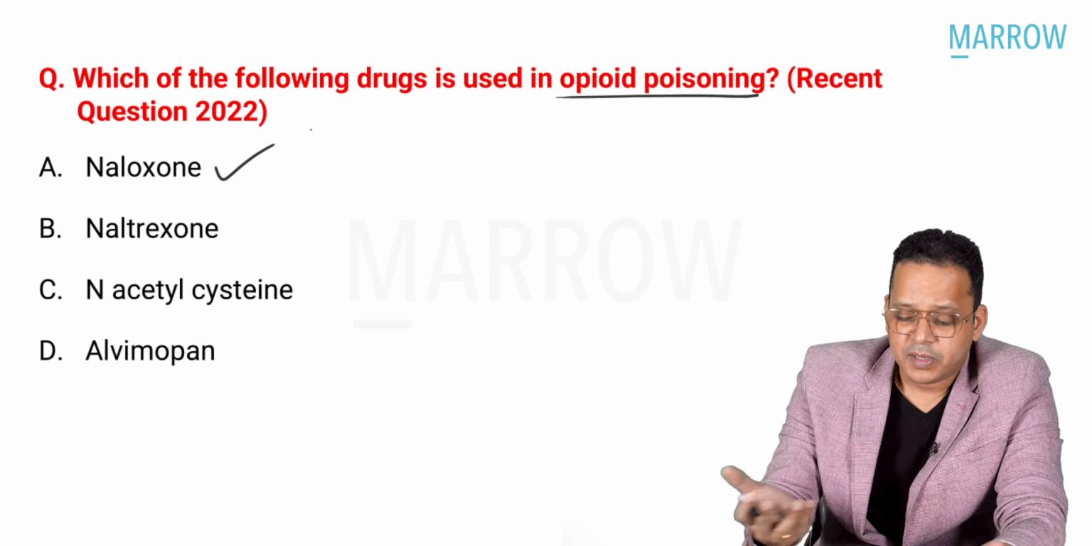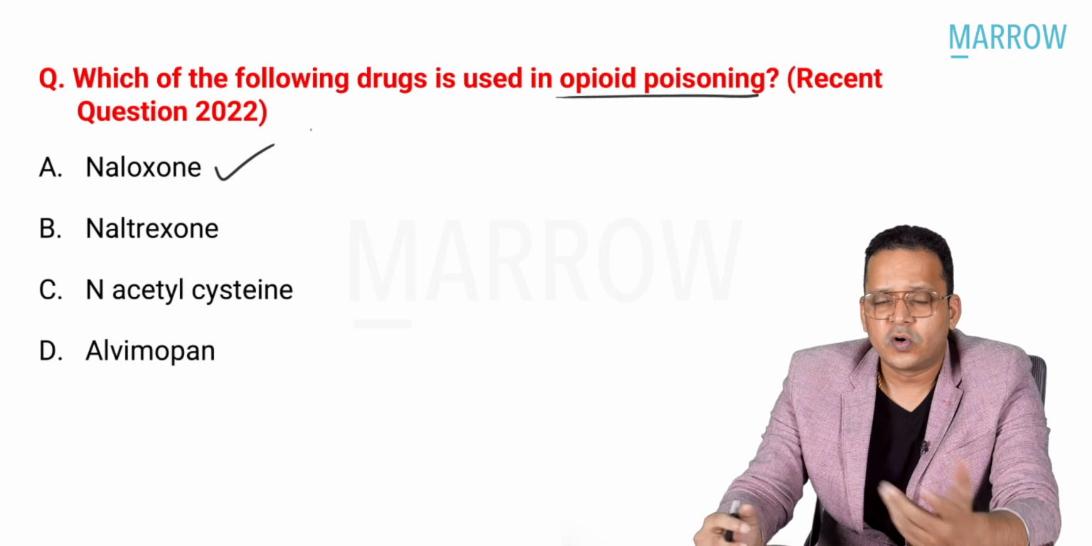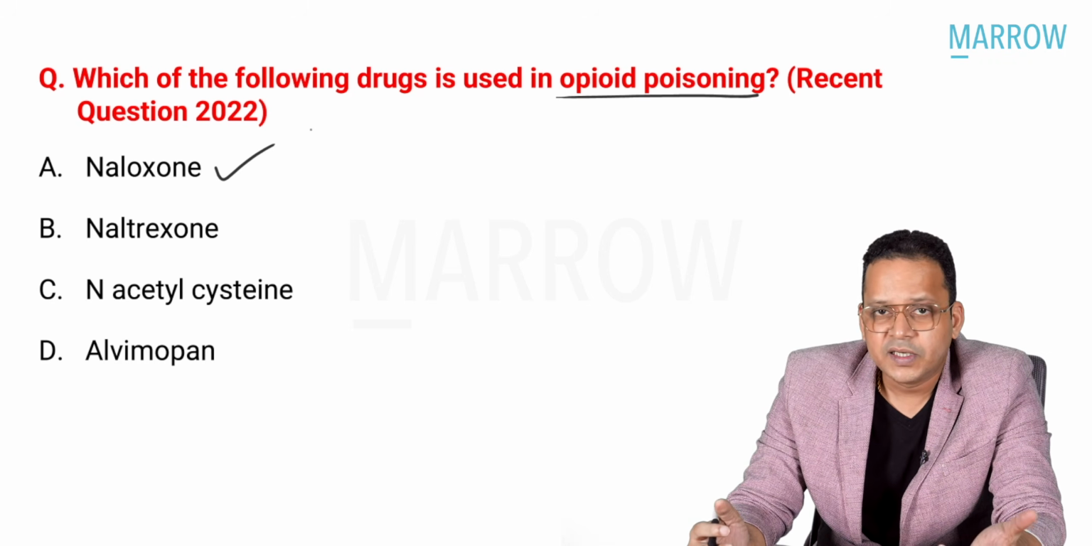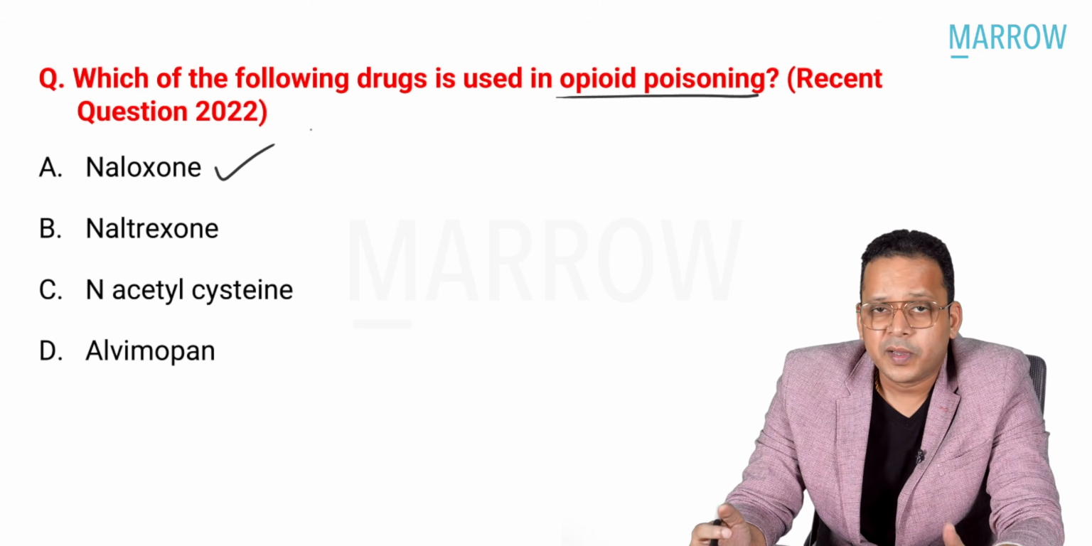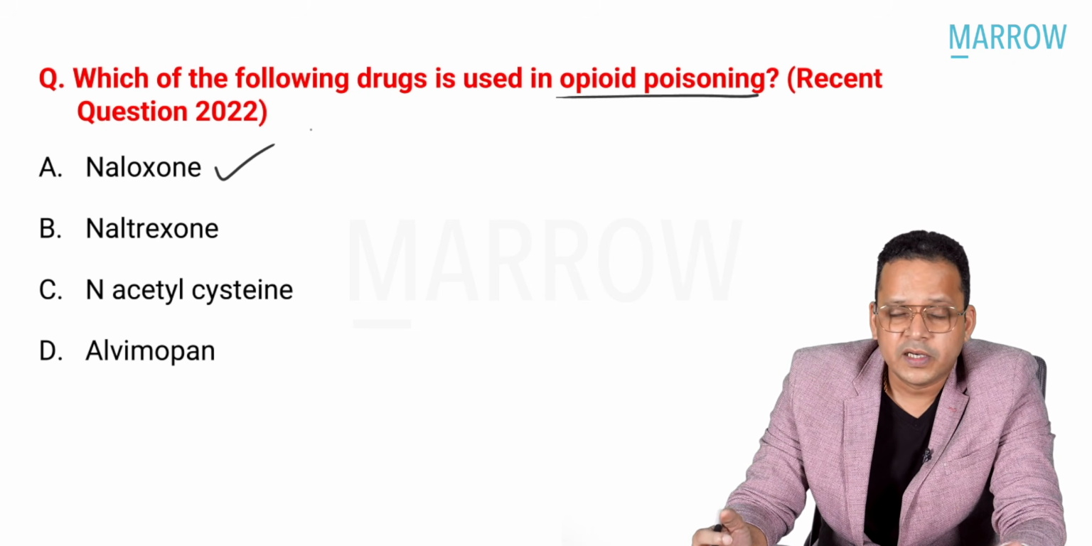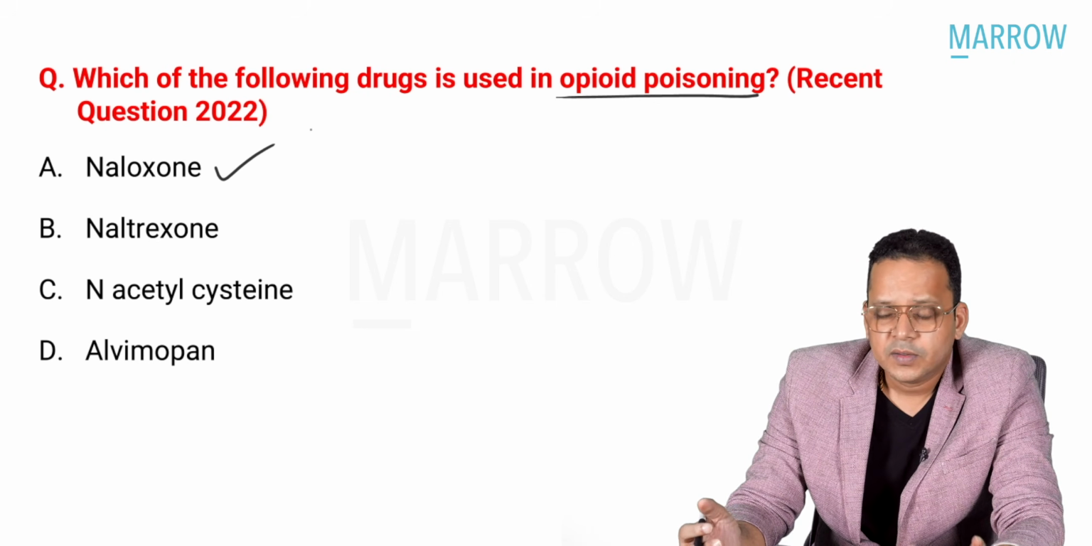There is nothing much to explain here. Naltrexone is not used as an antidote. And acetylcysteine is used in paracetamol poisoning. Alvimopan is used in post-operative ileus. It is an opioid antagonist, right?